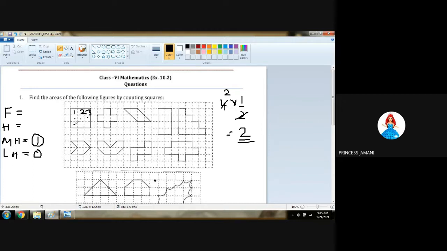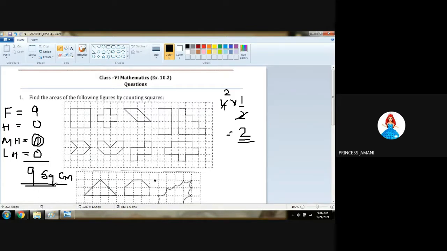The area of the first figure is 9. Half square is, of first square set.